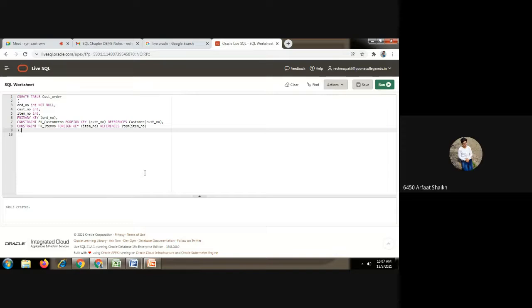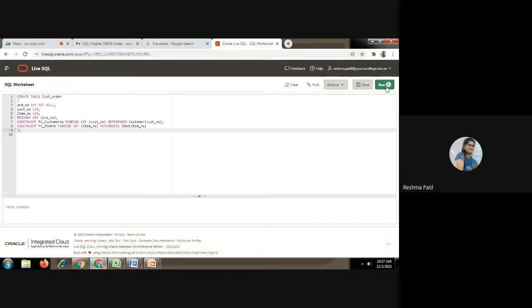Ma'am, how many foreign keys can we assign in one table? No limit. If this customer order table refers to many tables, then however many tables we are referring to, that many foreign keys we can mention here. And how many primary keys? Only one. For this particular table, only one primary key will be there. Okay.